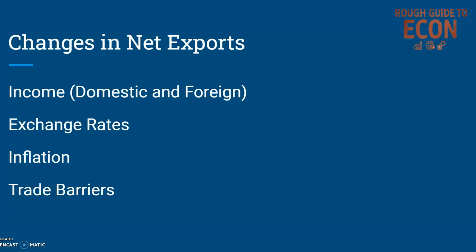Inflation is also important. If we have high inflation, our prices are going up relatively quickly compared to other countries, and so our goods are becoming more expensive over time and people are less likely to buy them. The final one here, trade barriers, encompasses all sorts of things we'll talk about in international economics next year, but anytime there is a restriction on trade between countries, then obviously that will reduce exports and imports, depending on the nature of that trade barrier.